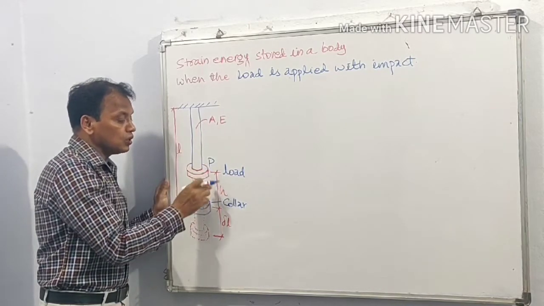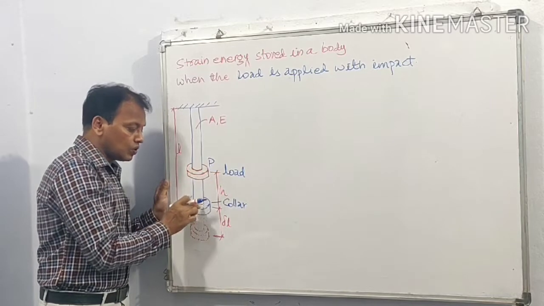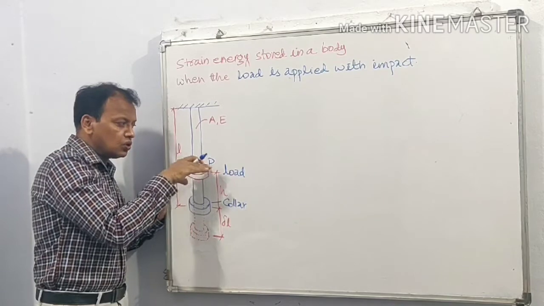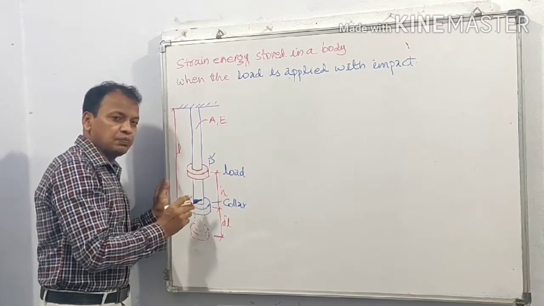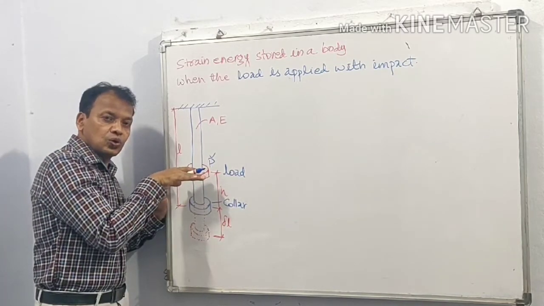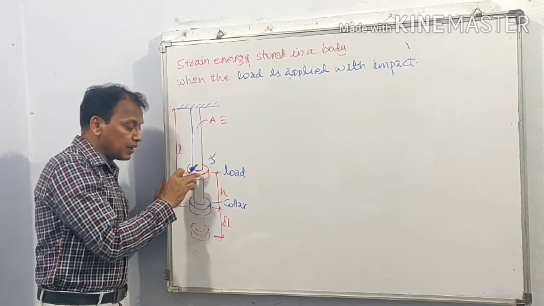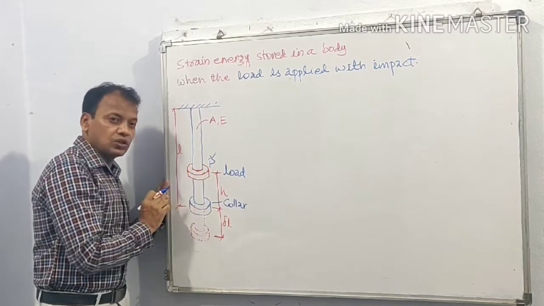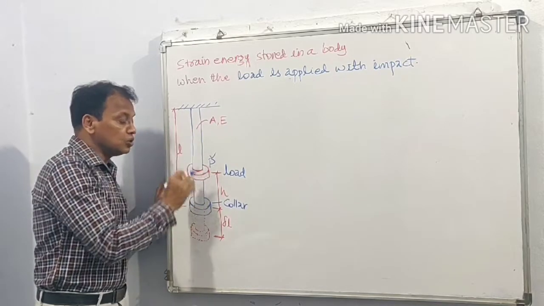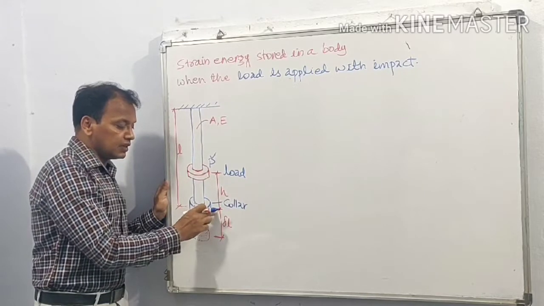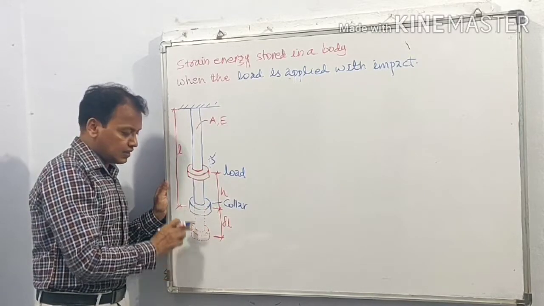So this load is allowed to fall on the collar from height h. This load is of weight P, and this load P will give impact from height h on the collar. Thus, due to this impact, there will be increase in length. Let the deformation be delta L.